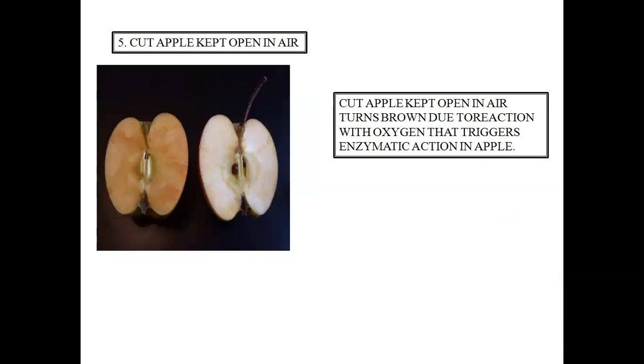Now, a very common and good example, though I have shown you a picture of an apple over here, this phenomena is also seen in case of a cut potato. Now students, what happens when you keep a cut slice of apple open in the air? The color turns brown. As you can see, the right hand side picture is the fresh apple, and the left hand side apple is the picture after a few minutes or hours when the apple is kept open in the air.